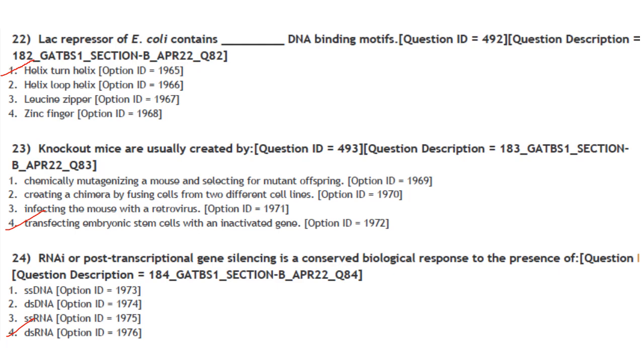Then next one. Creating a chimera by fusing cells from two different cell lines. That is also not correct. Infecting the mouse with a retrovirus. That is also not correct.